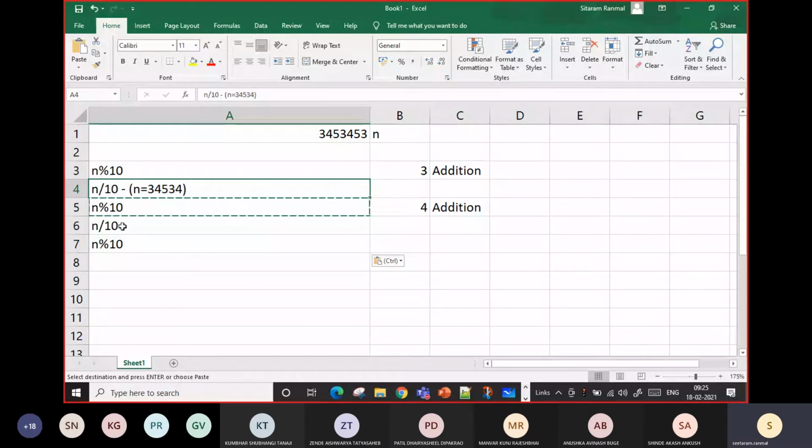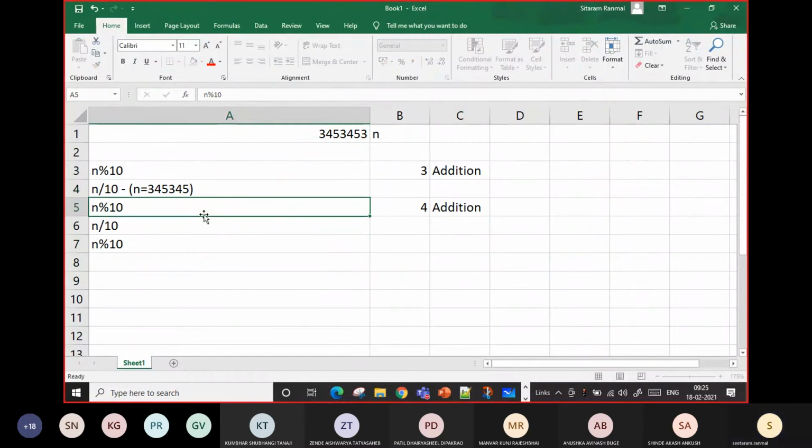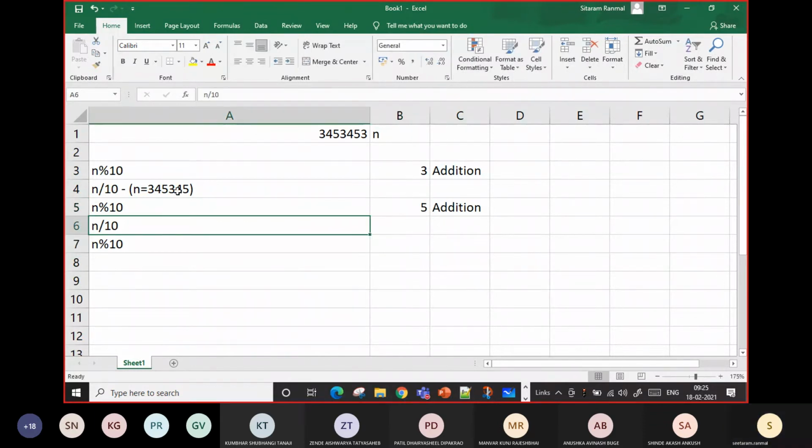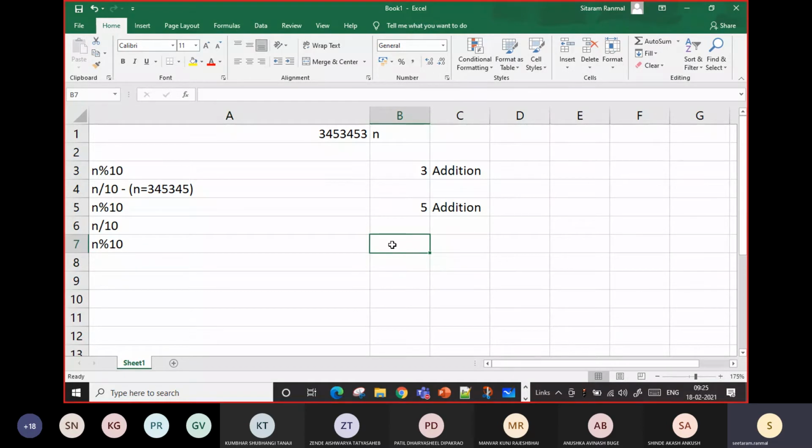Sorry, 3 and 5 was there. I have removed one more digit. You will have the 5 here. Again you are going to remove the last digit so that you will have 3 4 only. Again you are doing n percent 10, so you will have the 4 and so on. So you are making addition of this.